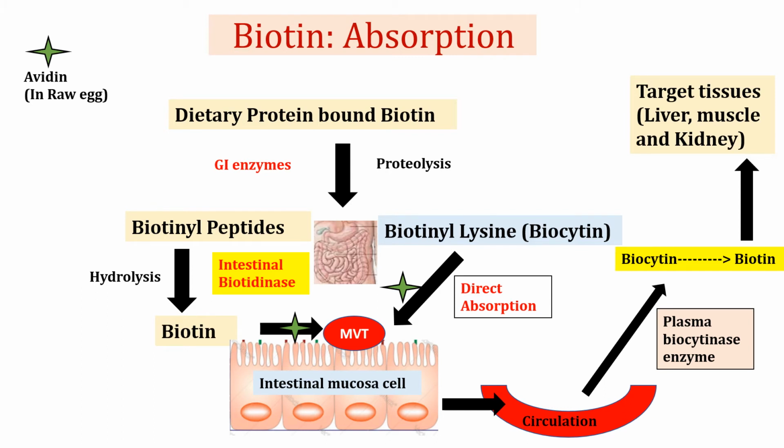In target cells, biotin is localized in cytoplasm and mitochondria, both, where it attaches with carboxylases. Extra amount of biotin is excreted in the form of various metabolites. Avidin protein, which is present in raw egg, binds tightly with biotin and prevents its absorption. So consumption of raw egg can cause biotin deficiency. Avidin is heat labile and boiling of egg will neutralize the inhibitory effect of avidin. So this is how vitamin B7 is absorbed and transported.